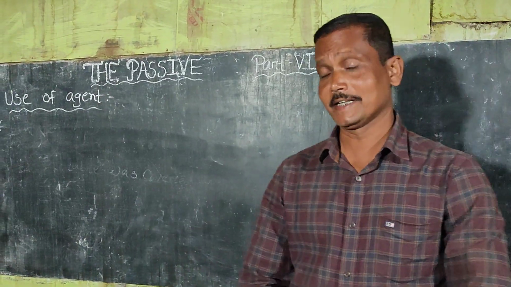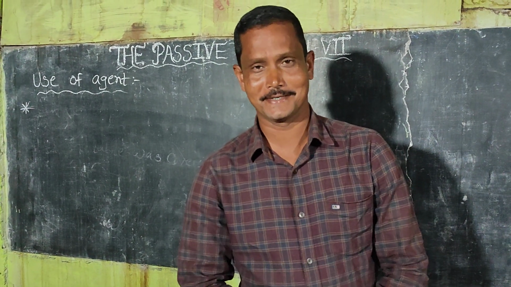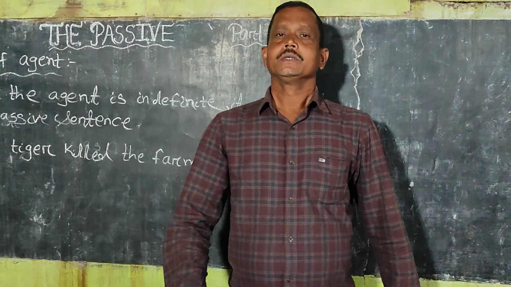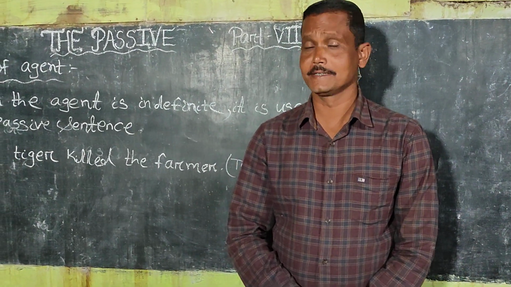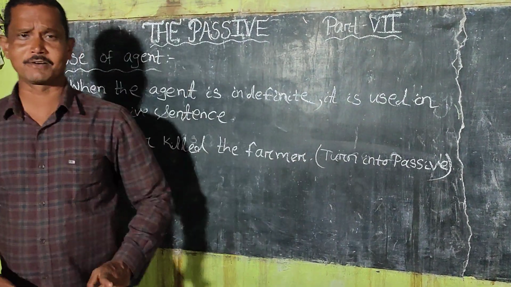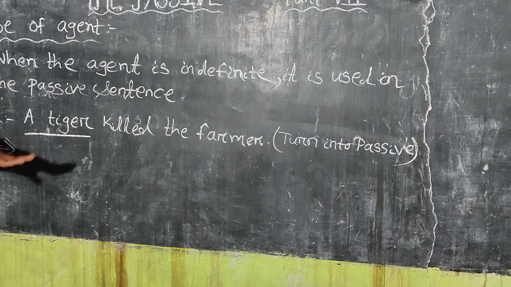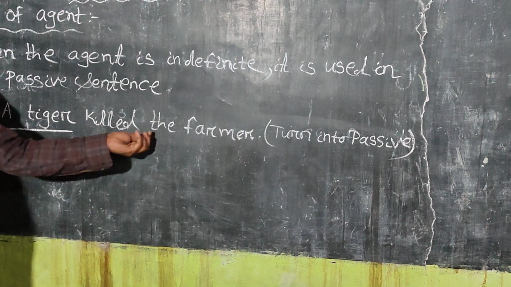Now, in which cases are agents used in passive sentences? When the agent is indefinite, it is used in the passive sentence. The example is: a tiger killed the farmer. Here a tiger is the agent used in the active sentence, and the farmer is the object.